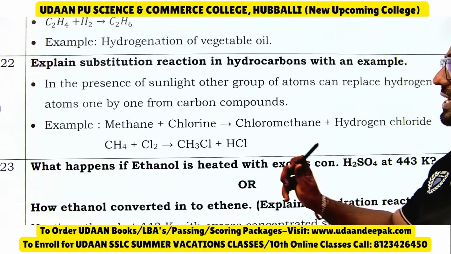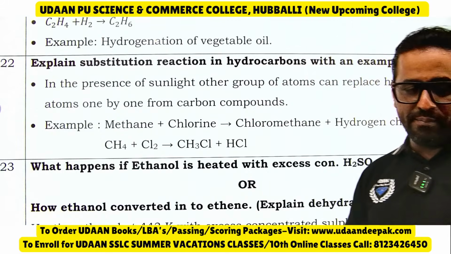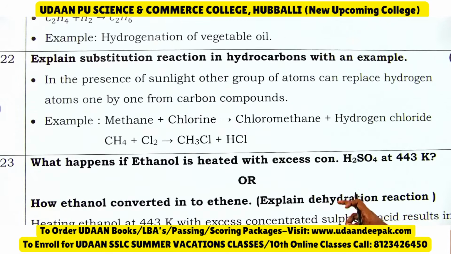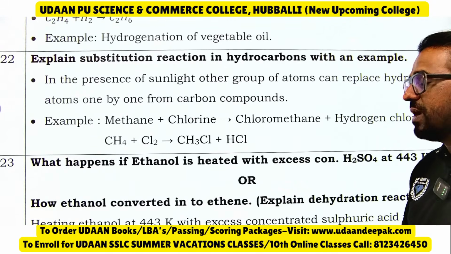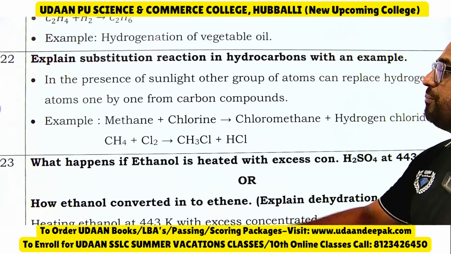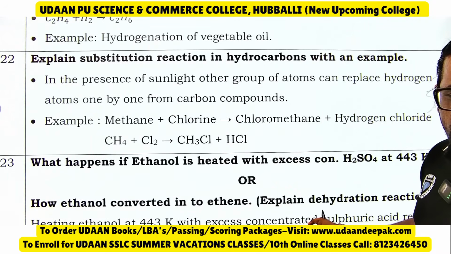Substitution reaction, as the name says, substitution happens: chlorine comes and sits in the place of hydrogen in methane. See, in the presence of sunlight other groups of atoms can replace hydrogen atoms one by one from carbon compounds. Methane plus chlorine will give you chloromethane plus hydrogen chloride. Okay, so